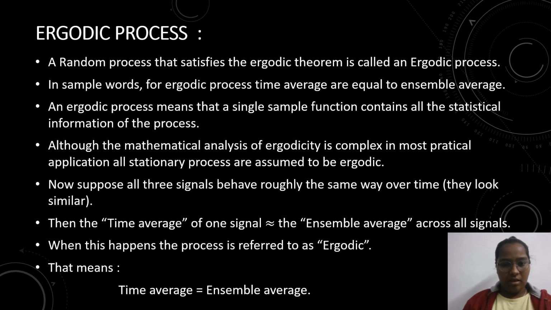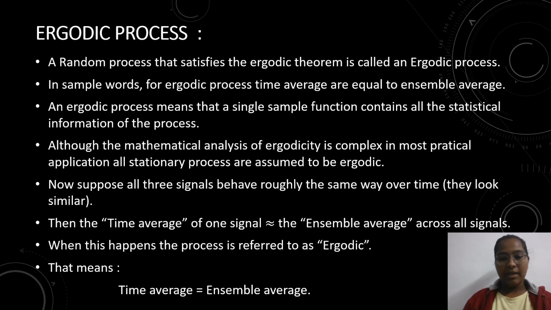Although the mathematical analysis of ergodic is complex, in most practical applications all stationary processes are assumed to be ergodic. Now suppose all three signals behave roughly the same way over time.